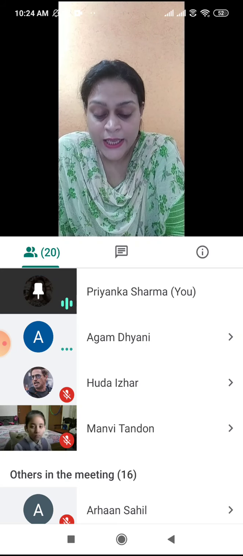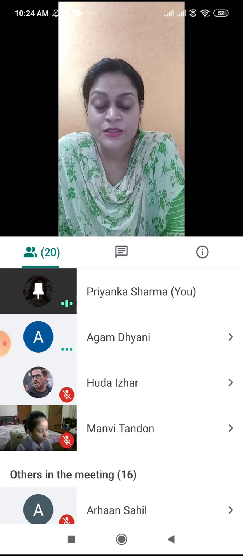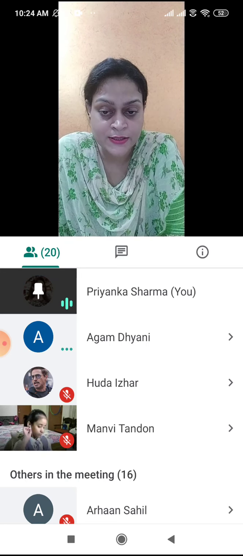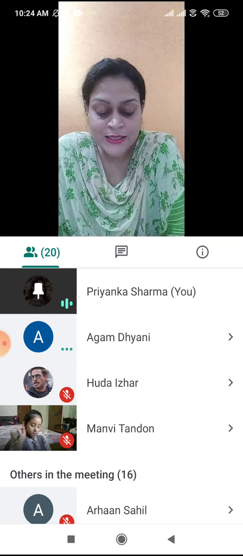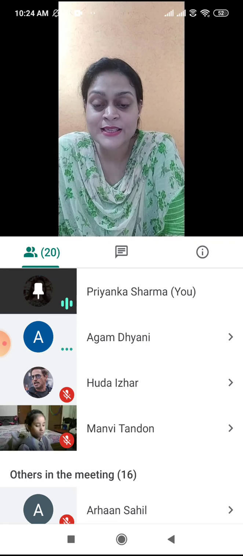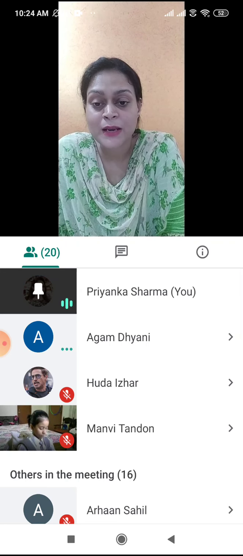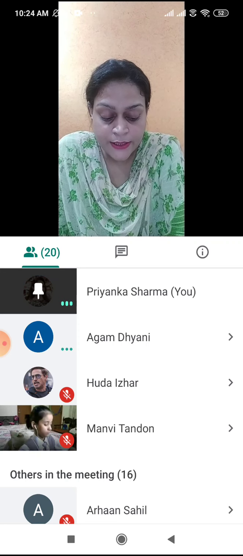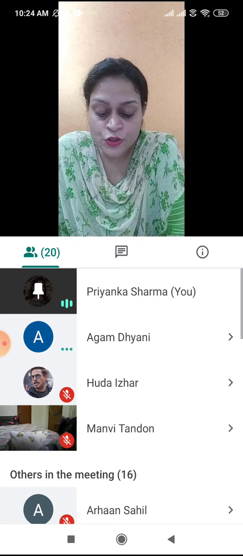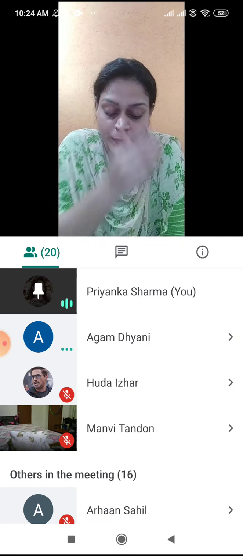Objects that allow light to pass through them are called transparent objects. Underline, this is the definition of transparent objects. We can see through them. Glass and clear plastic are transparent objects. This is the example of transparent objects. Underline glass and clear plastic, these two words. Then objects that do not allow light to pass through them are called opaque objects. Again underline the definition of opaque objects.